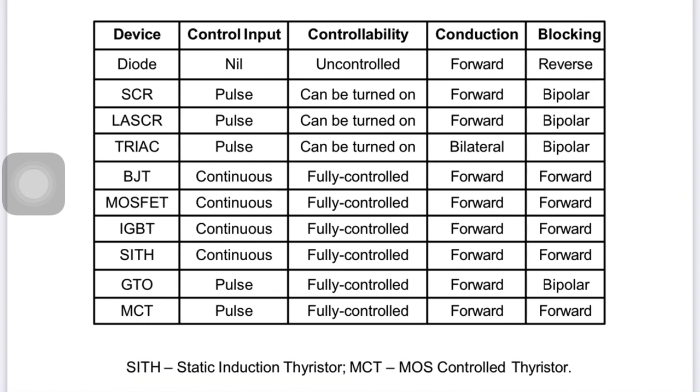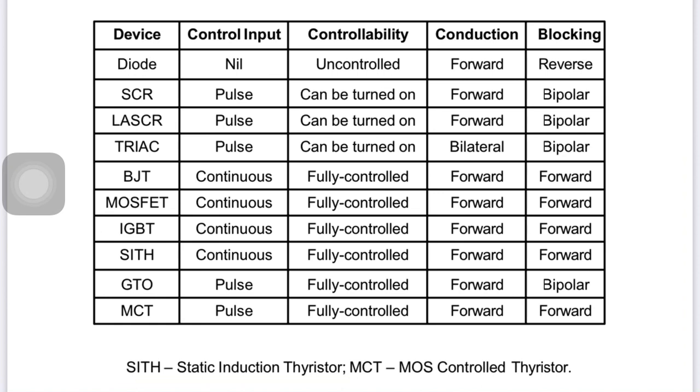We convert one form of energy to another, like AC supply converted into DC supply. That is done by the diode very easily, and it is the simplest method, where we do not require any control of the output. We require only AC to DC conversion, so we use uncontrolled, right?